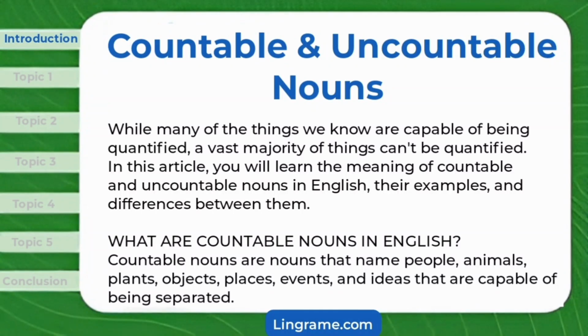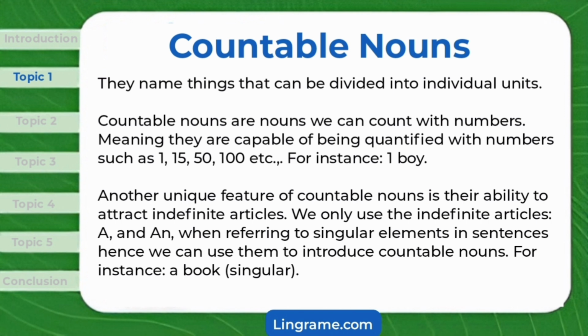While many of the things we know are capable of being quantified, a vast majority of things can't be quantified. In this article, you will learn the meaning of countable and uncountable nouns in English, their examples, and differences between them. What are countable nouns? In English, countable nouns are nouns that name people, animals, plants, objects, places, events, and ideas that are capable of being separated. They name things that can be divided into individual units.